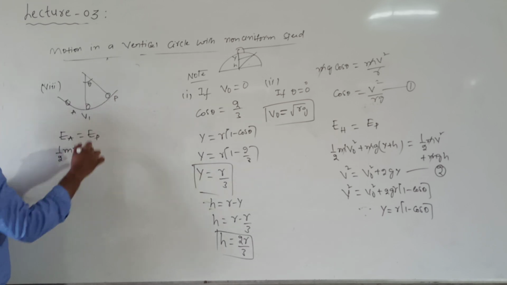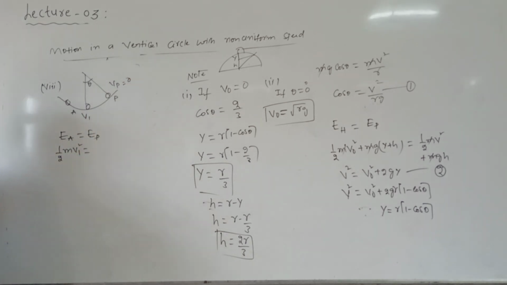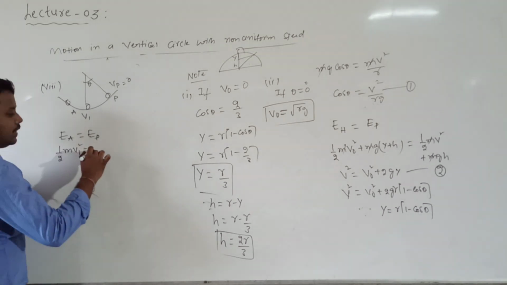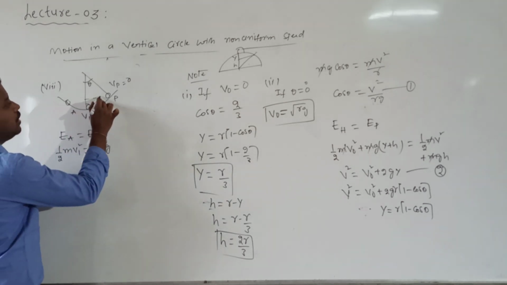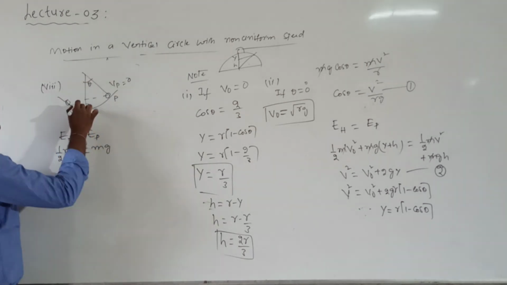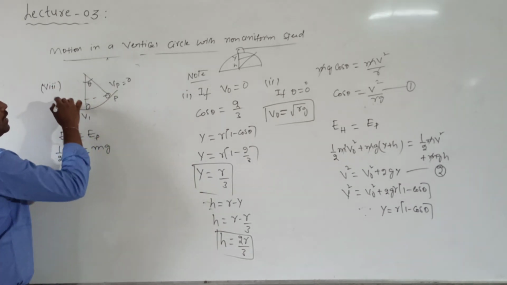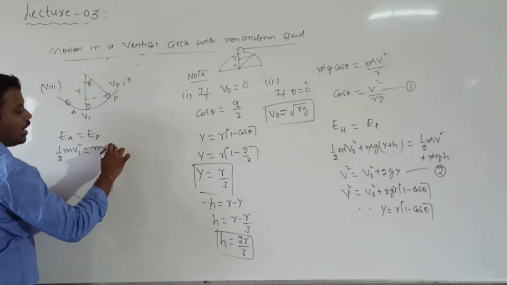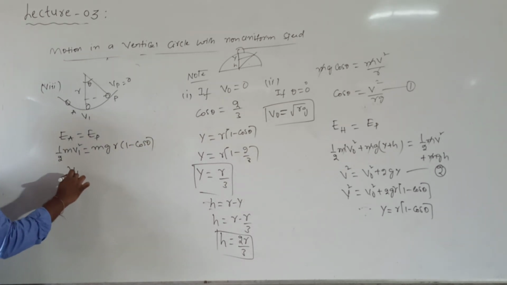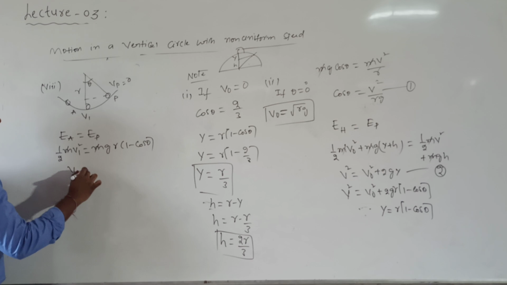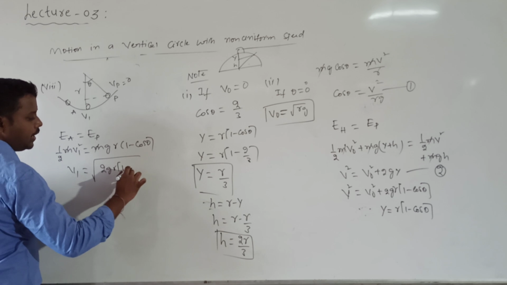Total energy at T: to oscillate, the velocity should become 0 here. So the body has only which energy? Potential energy, which is given by m into g into h value. H value is equal to how much? If I consider the radius of this hemispherical bowl as r, then h is r into 1 minus cos theta. From this, what is the expression for v1? The m value will cancel, so v1 is equal to root over 2 into g into r into 1 minus cos theta.